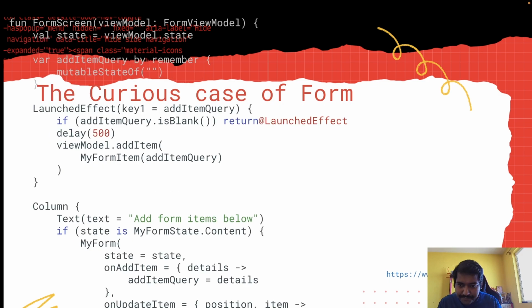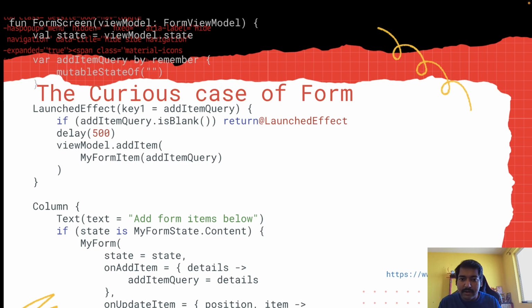Now let's talk about how that item query works. I am using a LaunchedEffect here. Whenever addItemQuery is changed, as you can remember, whenever the user types something, addItemQuery is modified through a callback, and we are observing this from here, in the LaunchedEffect.